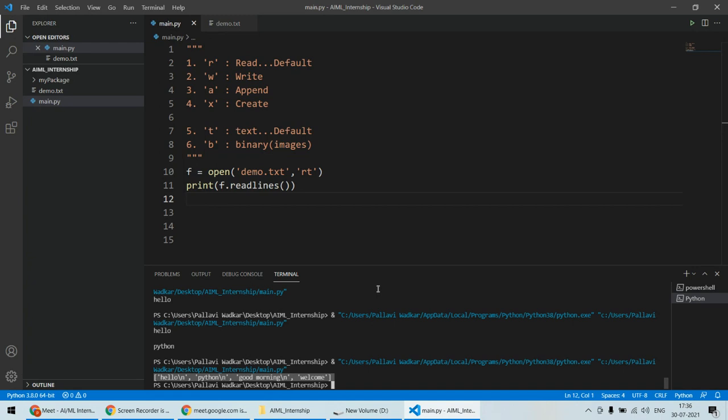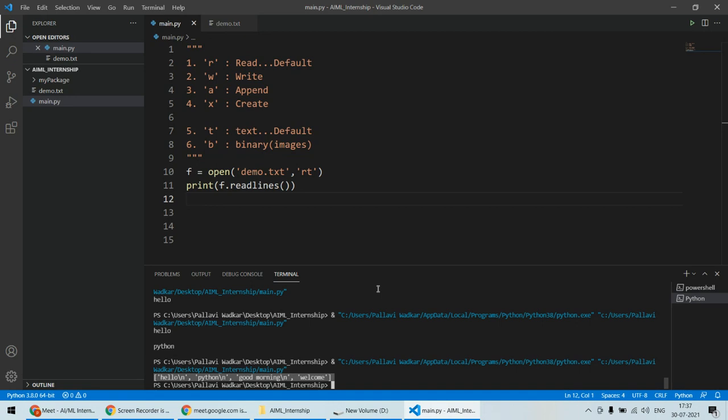Now in this case, hello \n comma, Python \n comma, good morning \n comma, and then welcome. All these are separated by a comma. That means hello is one line, Python is one line, good morning is one line, and welcome is another line. And of course, there is a \n character in this particular case.